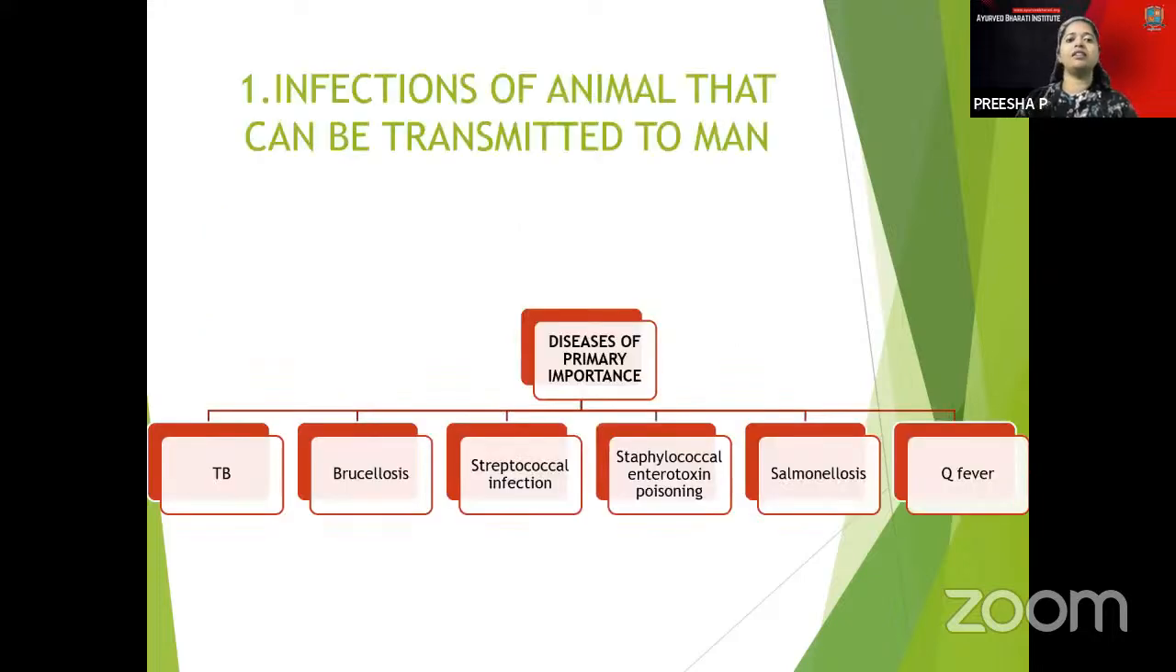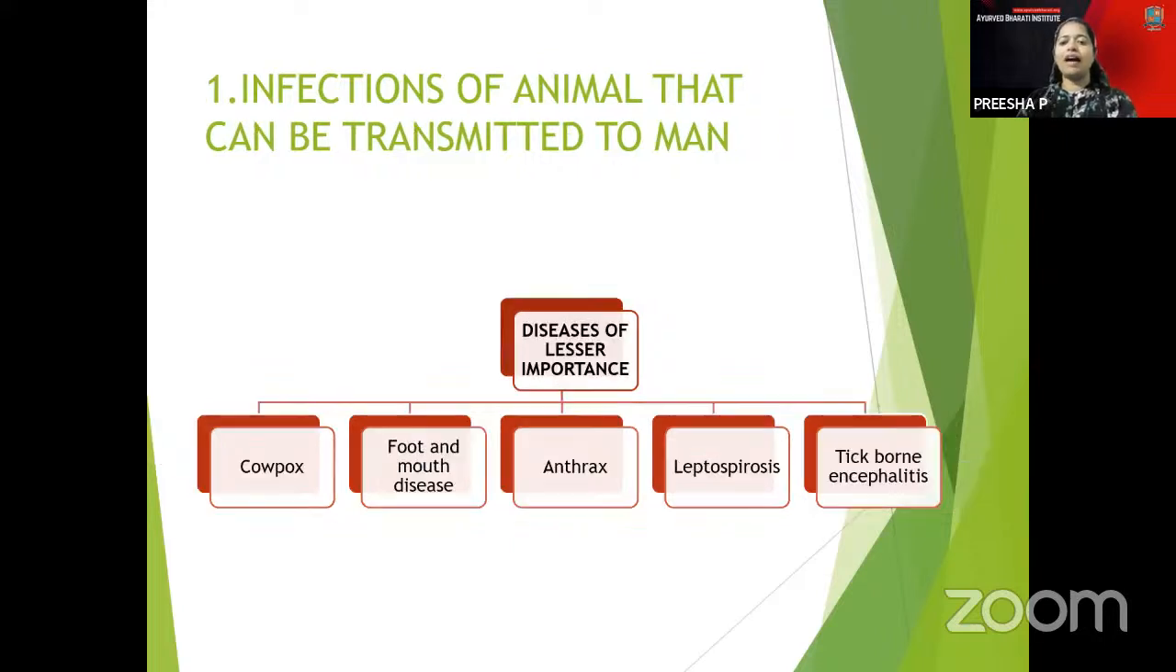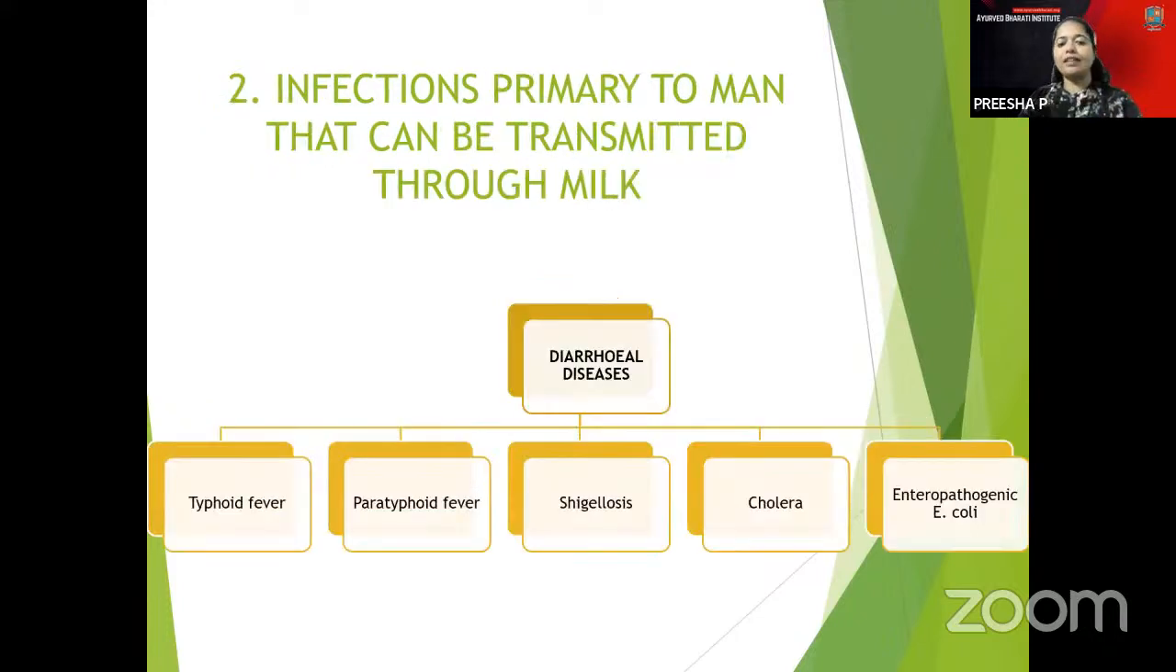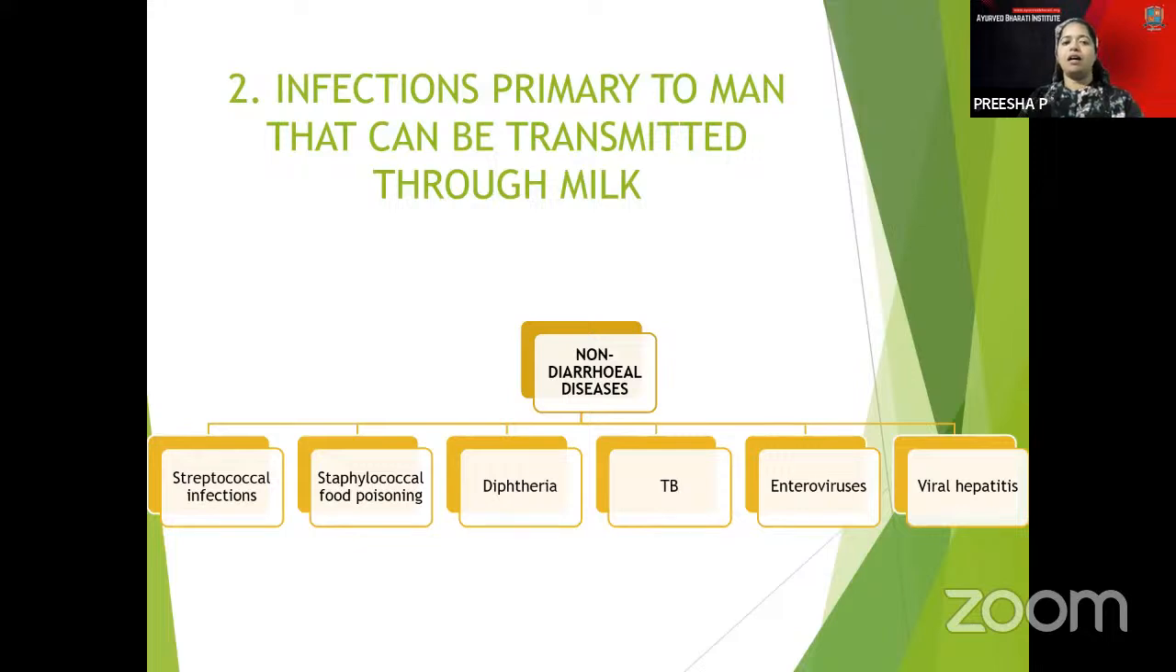So what are the diseases which can infect man from the animal? One is tuberculosis, another is brucellosis, and the next are streptococcal, staphylococcal, salmonellosis and Q fever conditions. Then tick-borne encephalitis, cowpox, anthrax, and foot and mouth diseases. You have the diarrheal diseases like paratyphoid, typhoid, shigellosis, cholera, and E. coli bacteria. And through milk, there are diphtheria, TB, and viral hepatitis.